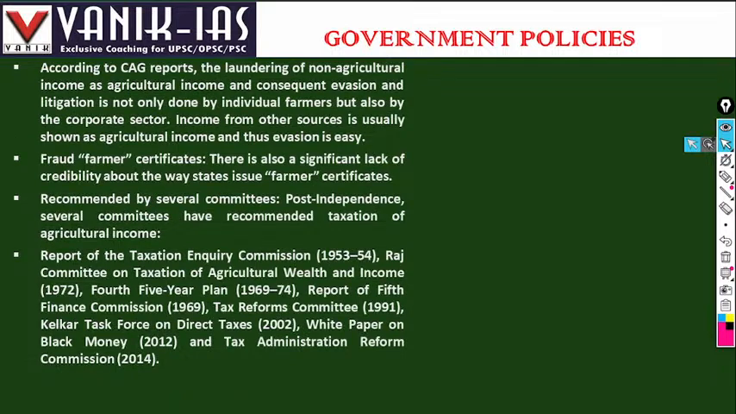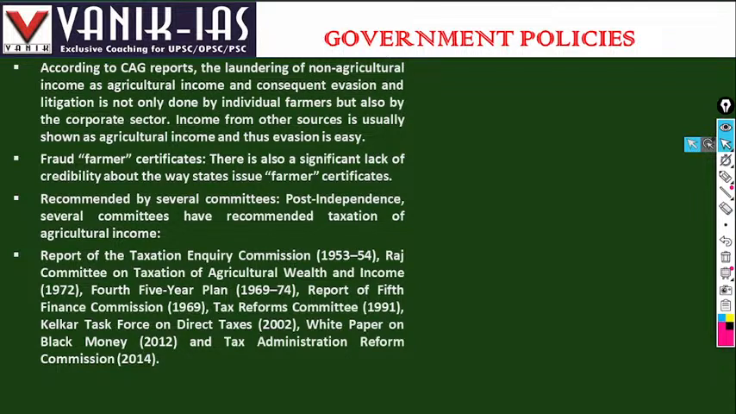According to the CAG, the laundering of non-agricultural income as agricultural income, and consequent evasion and litigation, is done not only by individual farmers but also by corporates, with income from other sources usually shown as agricultural income. Thus, evasion is common. There are also fraud farmer certificates. There is a significant lack of credibility about the way states issue farmer certificates, and a farmer certificate makes the person enjoy the tax exemptions.